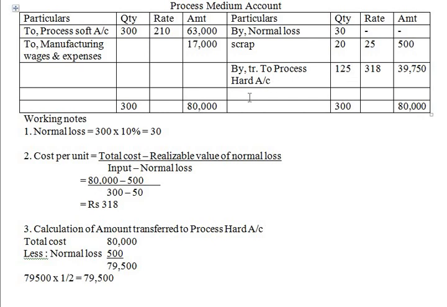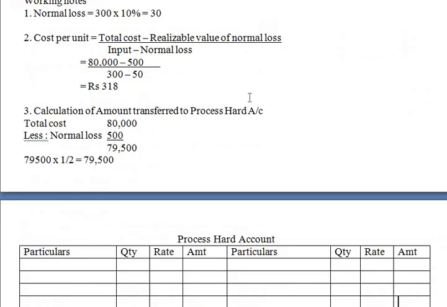Now by sales. So as half they have transferred, so half will be the balance sold, 39,750. Okay, so this is process medium. The same calculation will be for process hard as well.